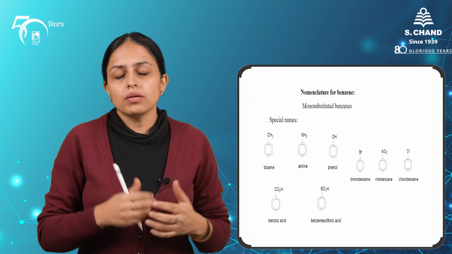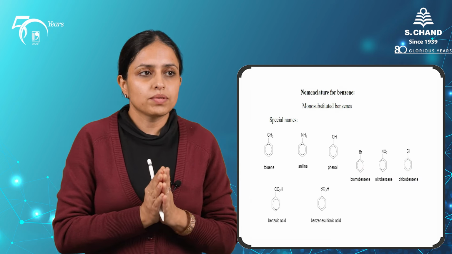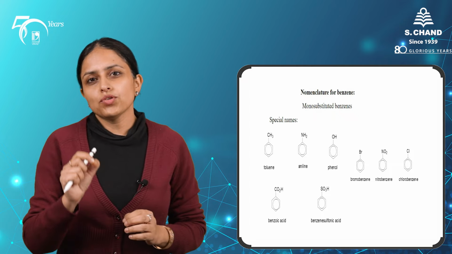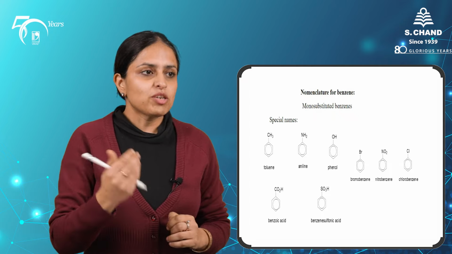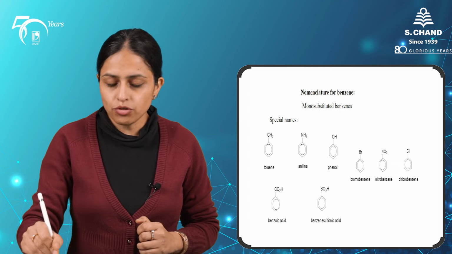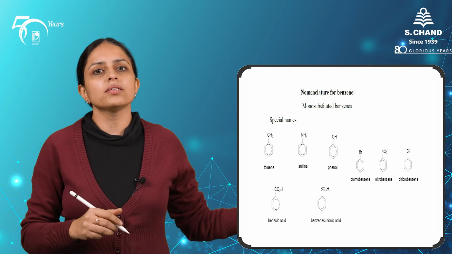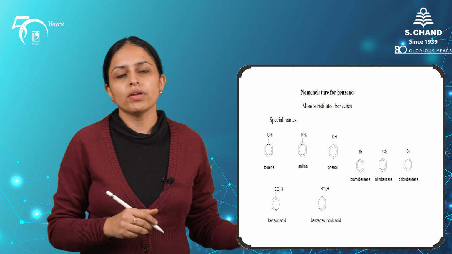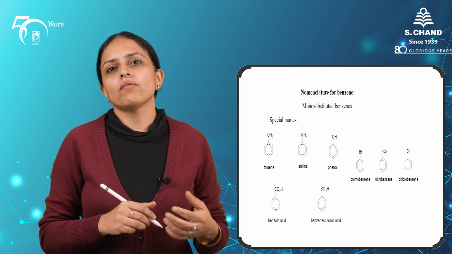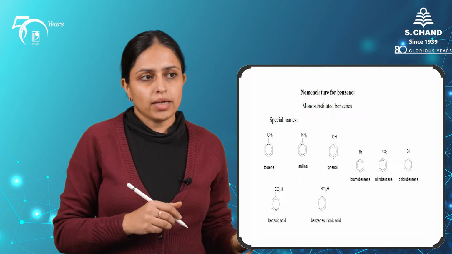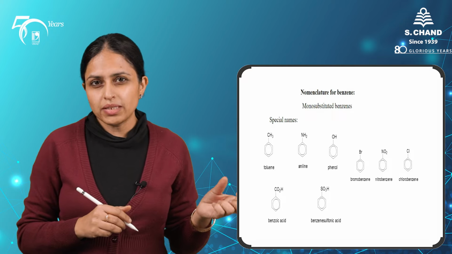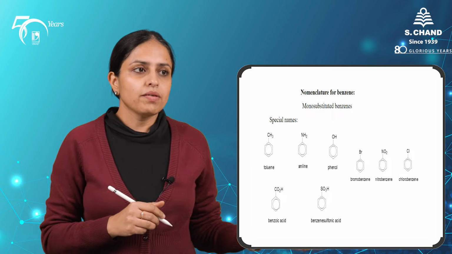Let's look at naming some of the benzene derivatives. The monosubstituted derivatives of benzene are simply named by their special names. For example, if the benzene is substituted by a CH3 group, it will be named as a derivative of toluene. If you have an OH group, phenols. If you have a carboxylic group, benzoic acid, derivatives of benzoic acid. If you have a CHO group on the benzene ring, benzaldehyde, derivatives of benzaldehyde.